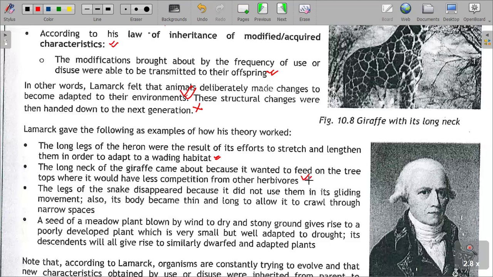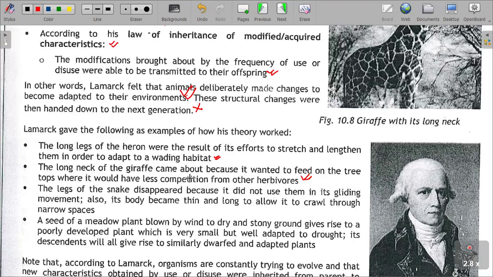According to Lamarck's theory, all giraffes were born with short necks, but due to competition they had to stretch their necks, and because the necks and legs were frequently stretched, they became longer, which is also the opposite of what can happen.